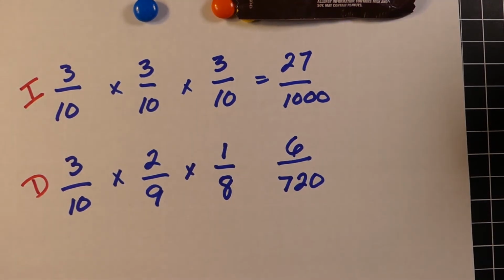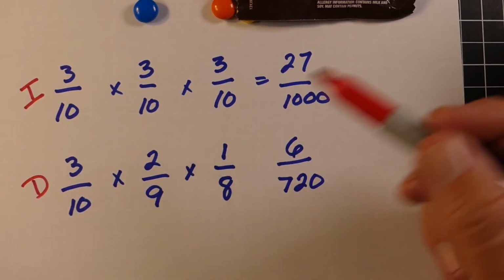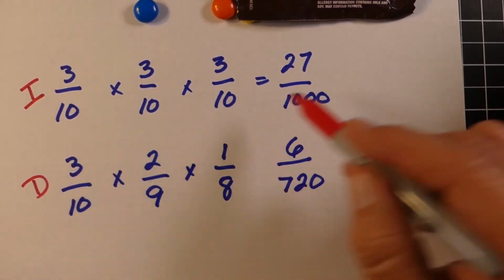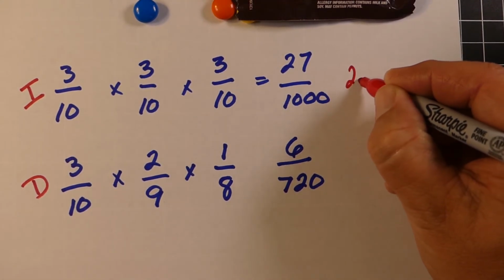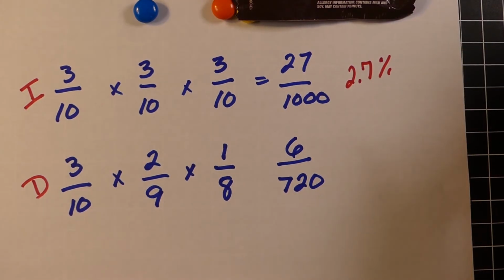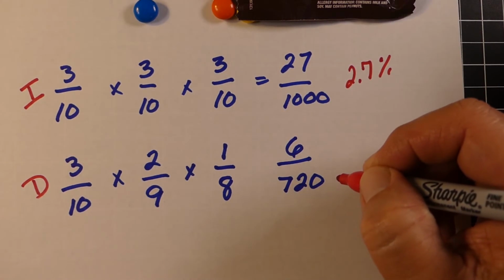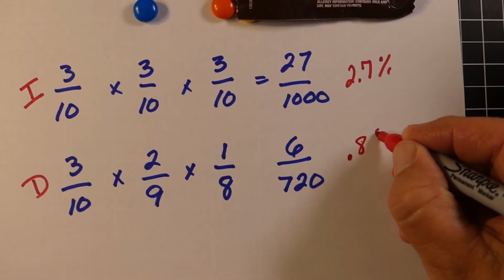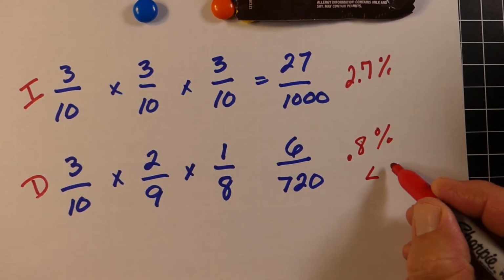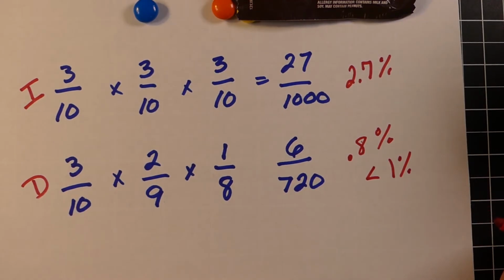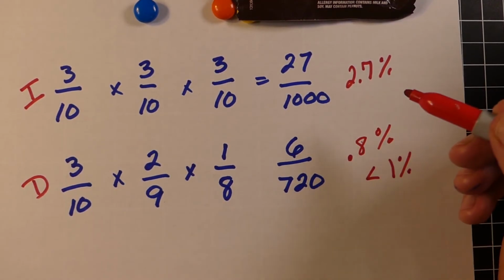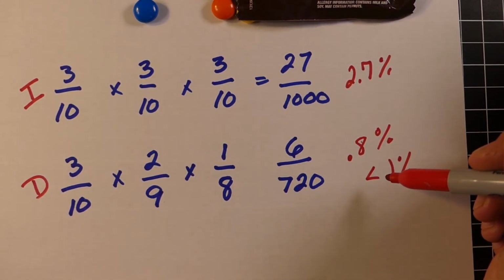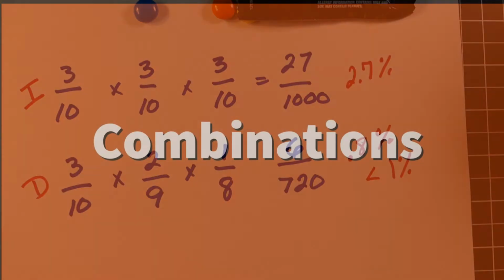Now, that's kind of hard to compare those two, so we can write them as percentages. So this first one, the independent, you had about a 2.7% chance of it actually occurring. So 2.7% for independent probability. For dependent probability, what you're going to find is it's going to be around 0.8%. Now, just to give you a little bit of idea, the chance of independent probability is actually greater. It's actually 3 times greater than dependent. So dependent and independent probability are different. The main thing is dependent, your odds are constantly changing.